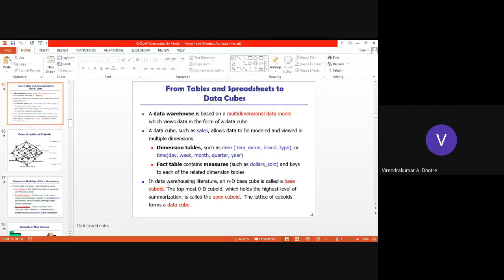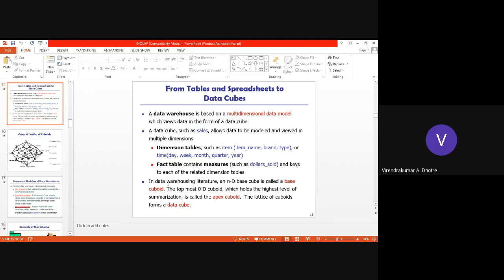When we allow these data to be modeled and viewed in multiple dimensions, there are two kinds of tables we can generate. One is called a dimension table and the second is a fact table. What is a dimension table? A dimension table can be like the items, such as item name, brand, type, or time, like day, week, month, quarter, or year.